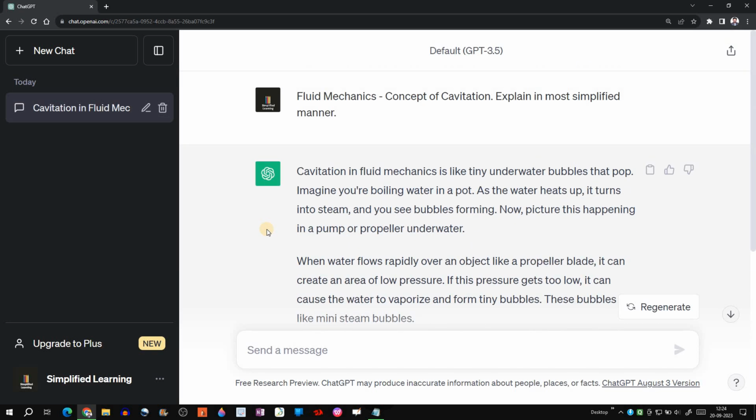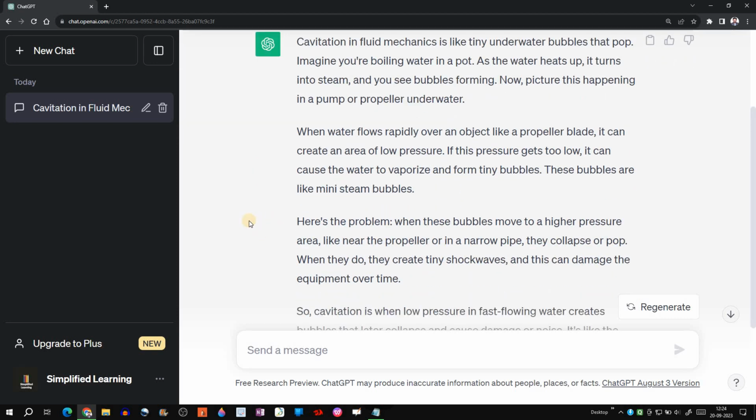Okay, so it is saying cavitation in fluid mechanics is like tiny underwater bubbles that pop. It is giving an example. Imagine you are boiling water in a pot. As the water heats up, it turns into steam. You see bubbles forming. Now picture it happening in a pump or propeller. Water flowing rapidly over an object like a propeller blade can create an area of low pressure. If this pressure gets too low, it can cause the water to vaporize and form tiny bubbles. These bubbles are like mini steam bubbles.